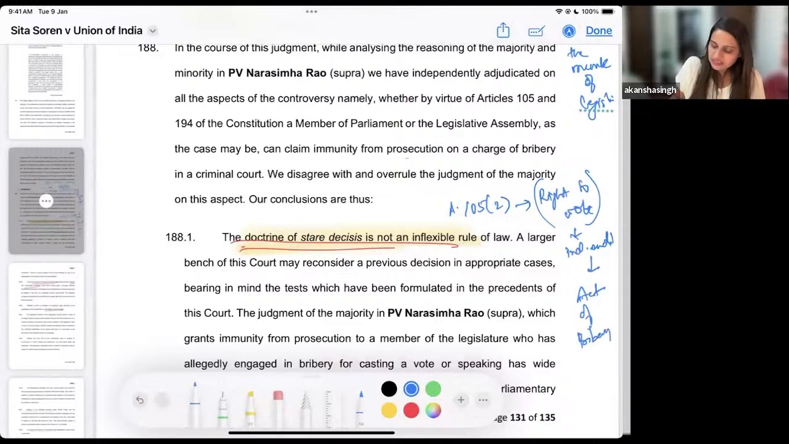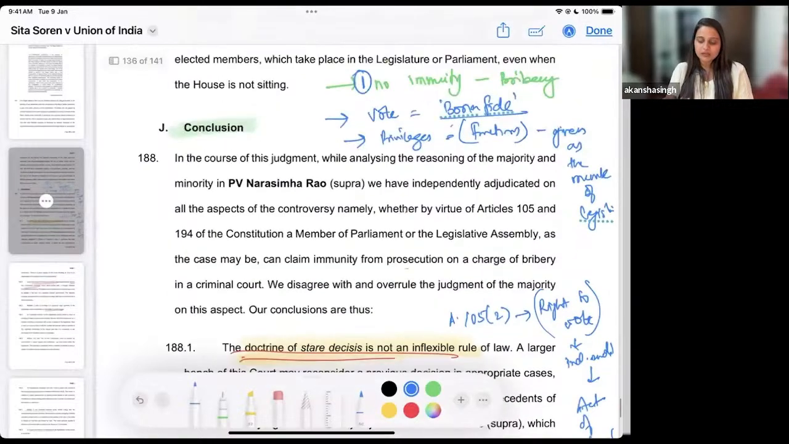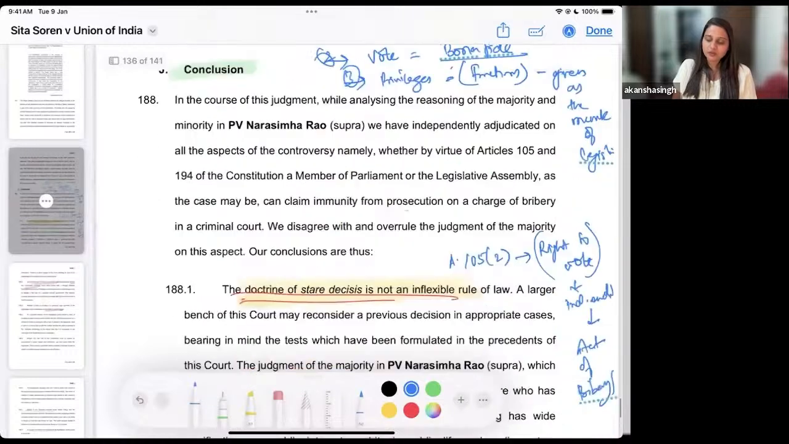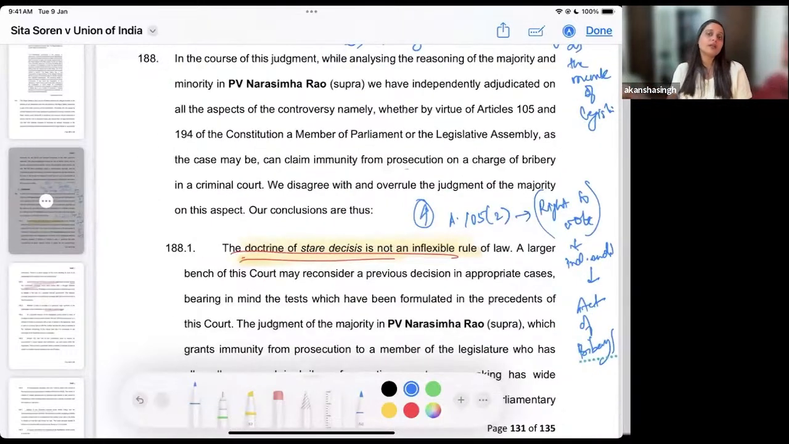Clear? So I hope this summary will be important and of use to you. You can also write in your notes the first point, second point, third point, and the fourth point. This is how you can conclude your answer and reading of Sita Soren versus Union of India. Now from the judgment, I will quickly take you through, for you to understand that we have covered all these